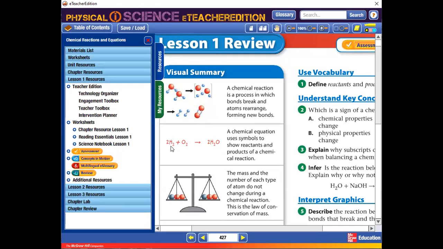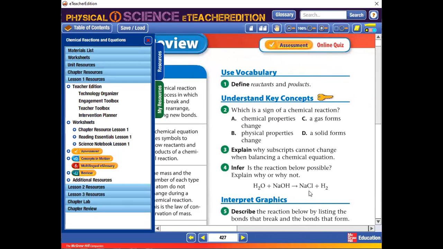Then we said the chemical equation must be balanced. That means the amount of atoms found in the reactants equals the amount of atoms in the products. That's to satisfy the law of conservation of mass. So that's a quick revision of what we studied. Let's try to answer the following questions, guys.